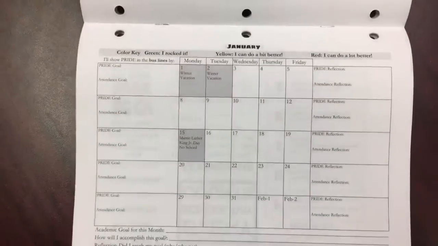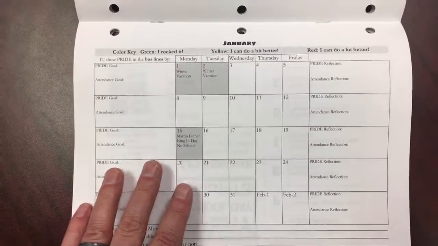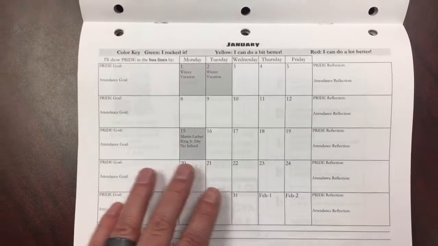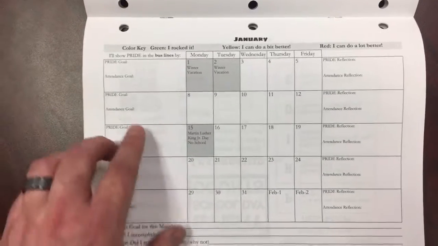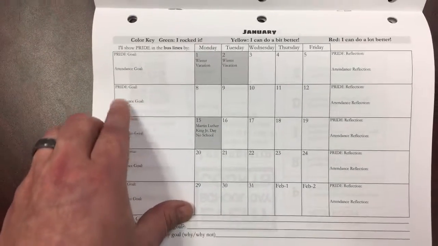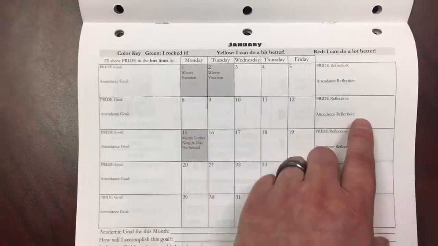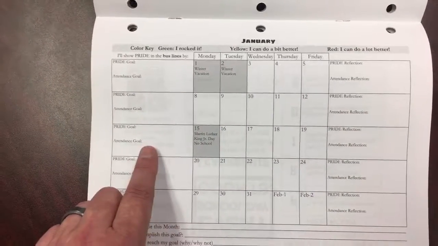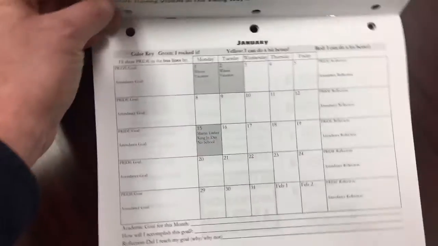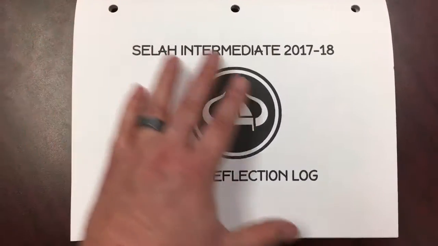So again, this is what we're going to be using every single Friday. We're going to set a goal, and we're also going to reflect on it. But again, for this first Friday, we're only going to be setting a goal. Next Friday, we will reflect on that goal, and we will set a new goal. All right, that is your goal and reflection log. Again, make sure to put your name on this.